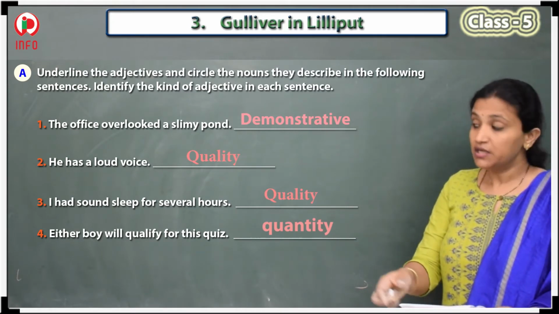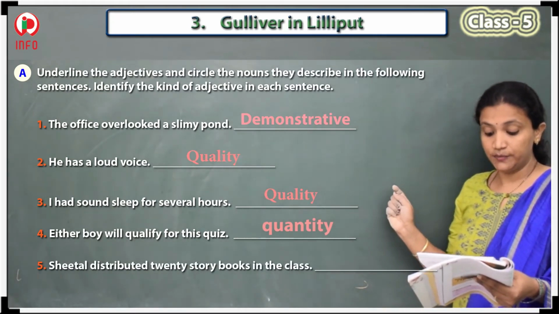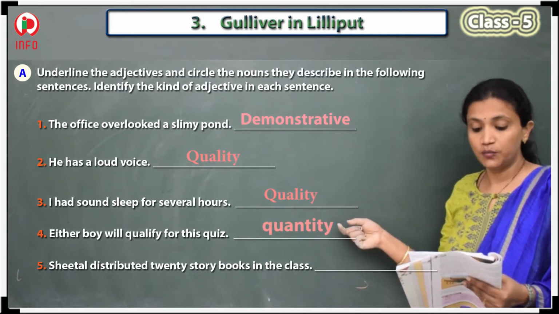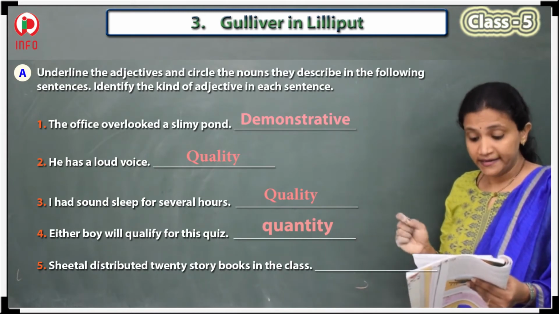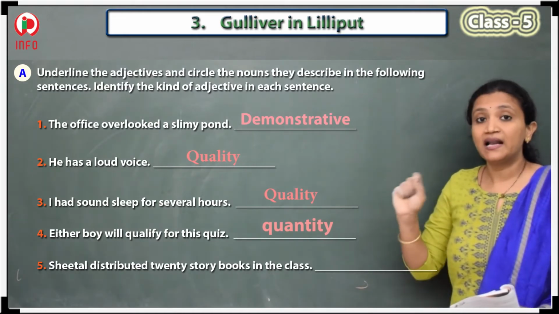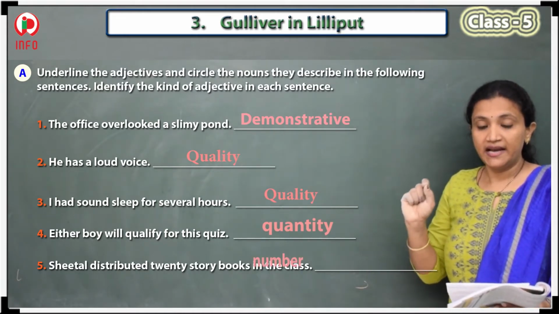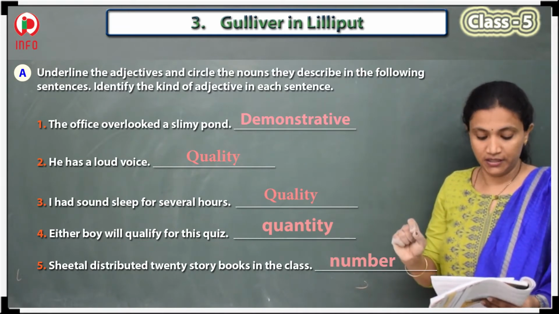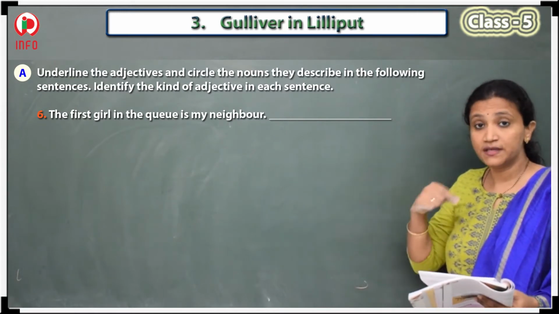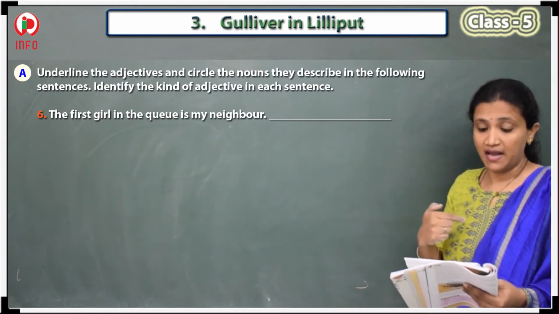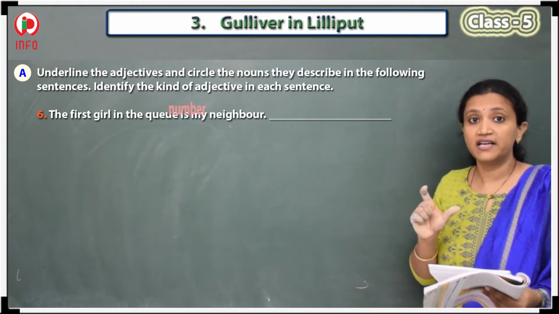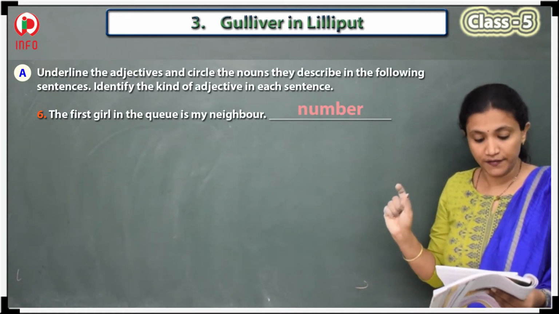Now the next one is Sheetal distributed 20 story books in the class. What does 20 story books suggest, what kind of adjective is this? 20 are the numbers, so the adjective type is number adjective. Now the sixth one is the first girl in the queue is my neighbor. What kind of adjective does the first girl demonstrate? Again it is an adjective of number.